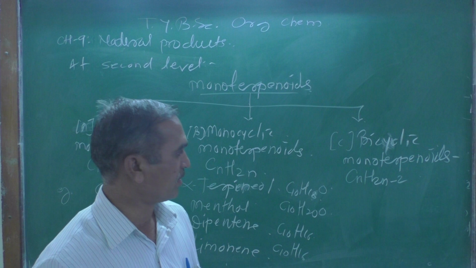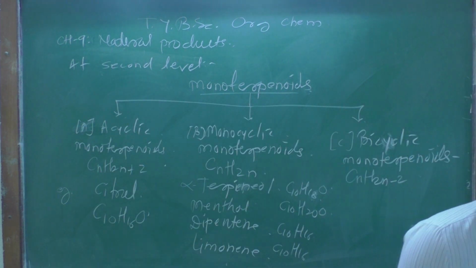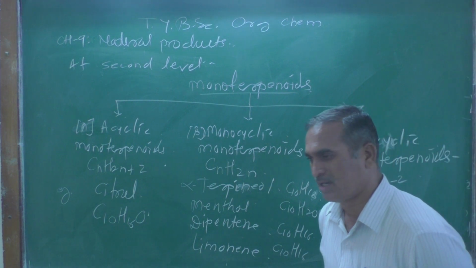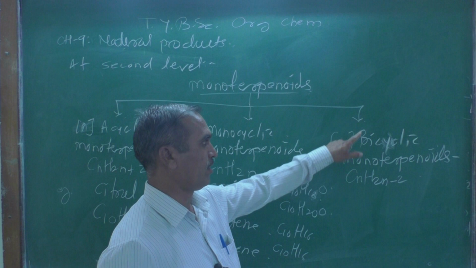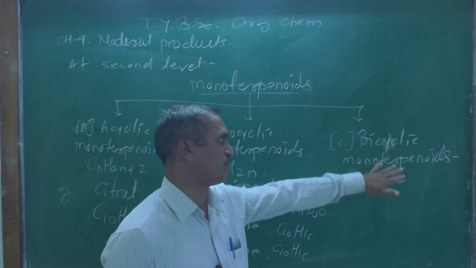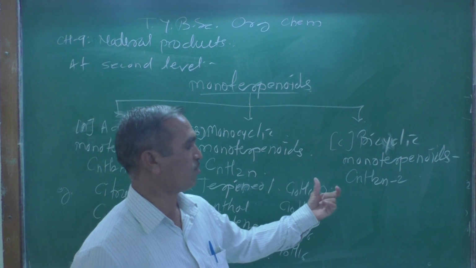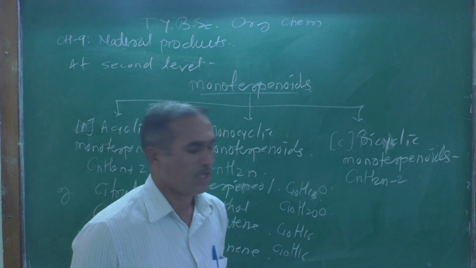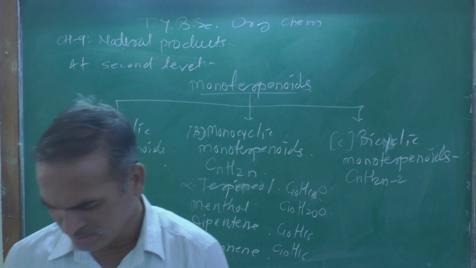Do you remember the general formula of alkyne? The general formula of alkyne is CnH2n-2. So similarly here, remember, a bicyclic monoterpenoid has the same molecular formula, CnH2n-2.